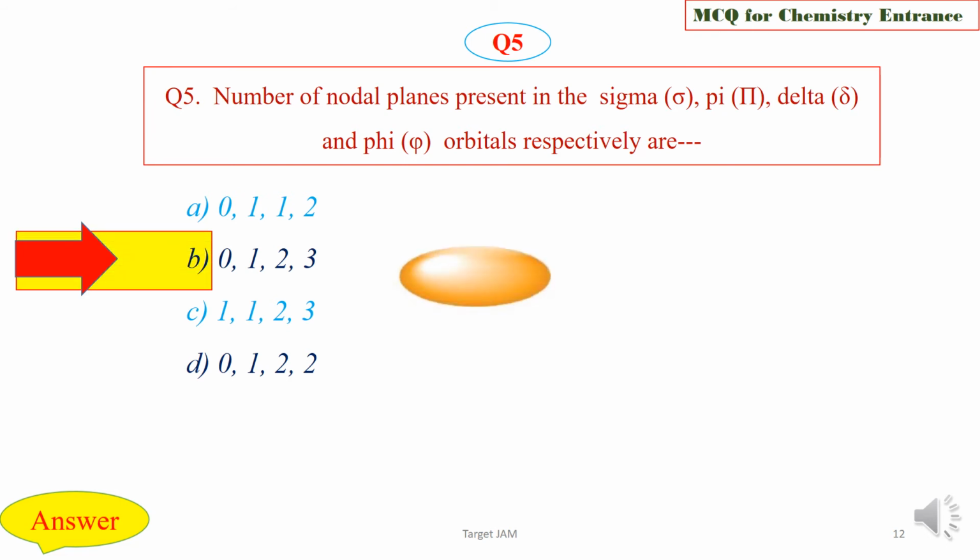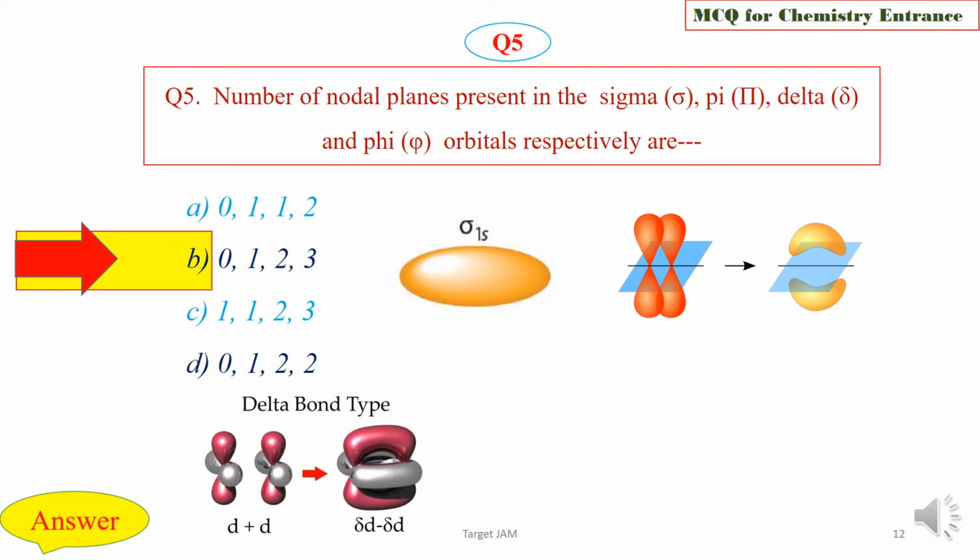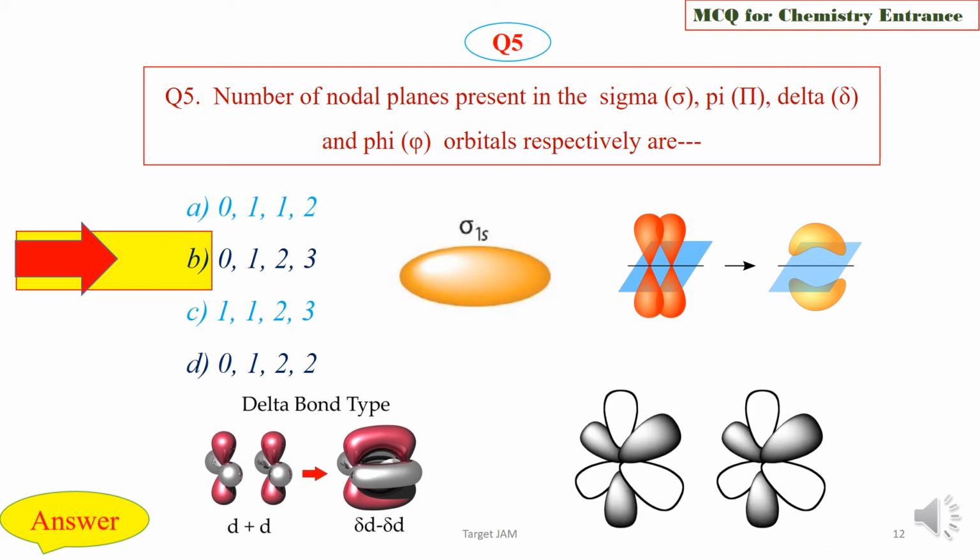2, 3. See, in case of sigma orbital, it is completely symmetric, so it has no nodal plane. In case of pi orbital, there is one nodal plane, and in case of delta orbital, there are two nodal planes, and in case of phi orbital, there are three nodal planes.